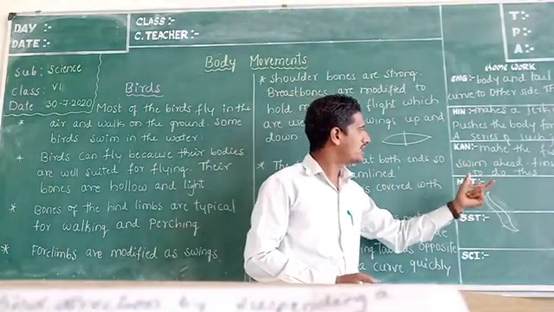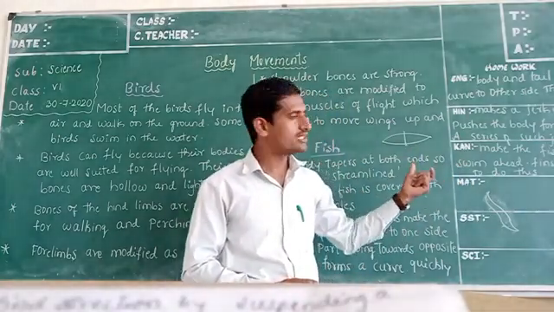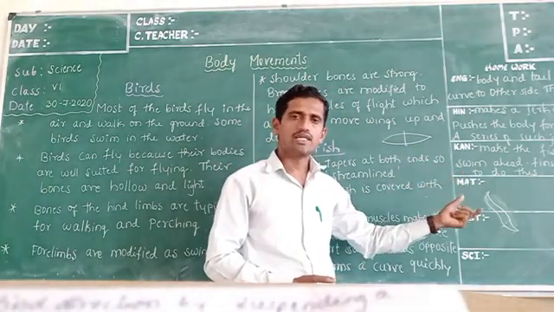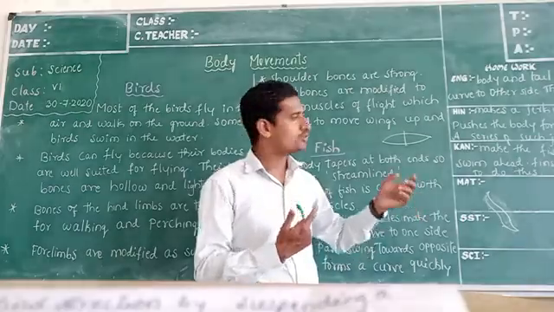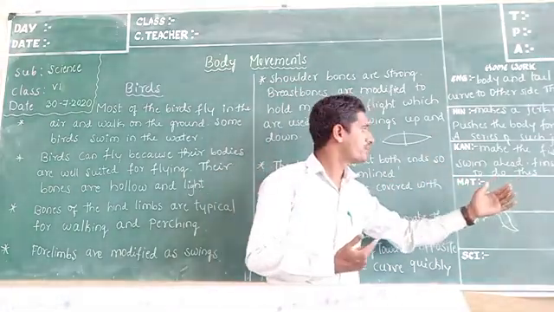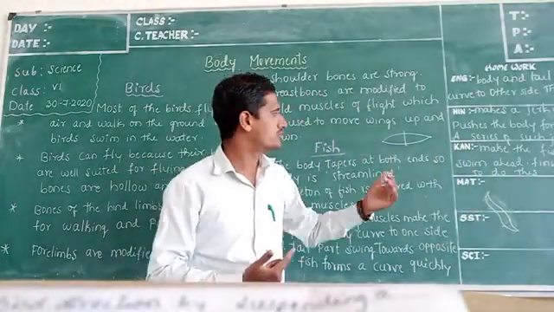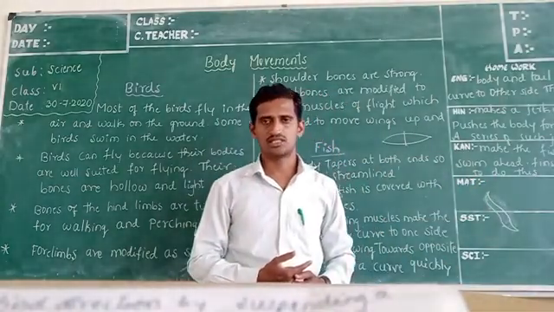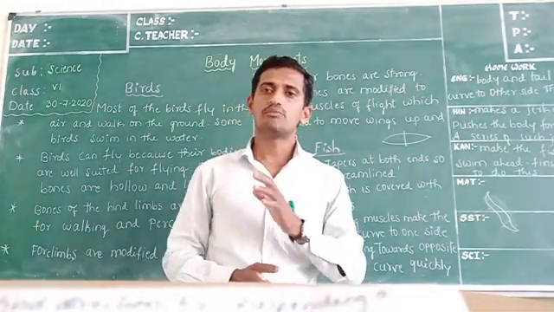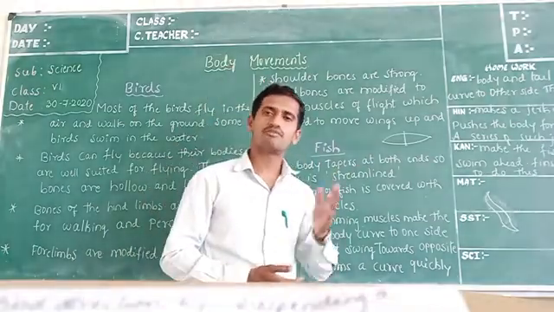Fins help to do this. To make this series of jerks that move the fish forward, the fins are going to help. You might know that fish have various kinds of fins on their body.